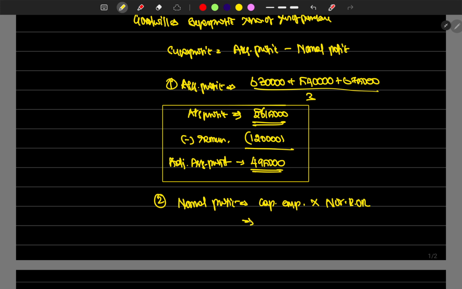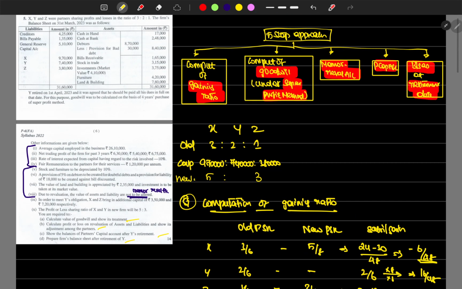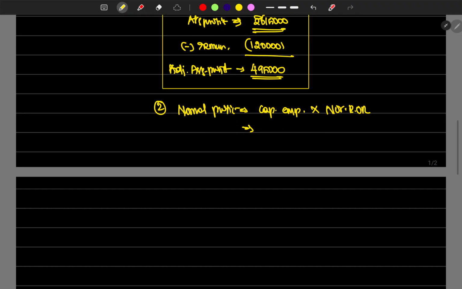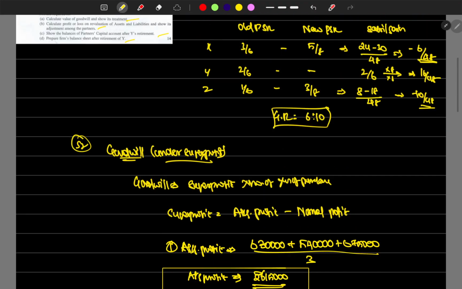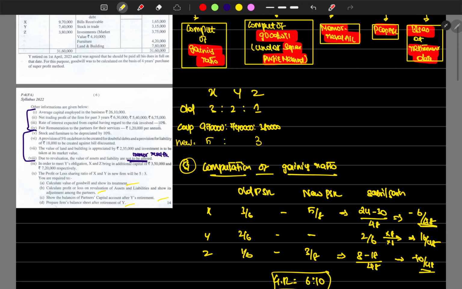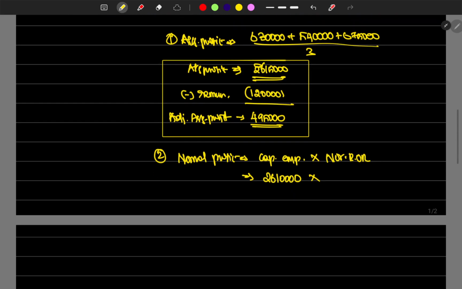Okay, so how much have we infused as capital? Average capital employed is 26,10,000, given in the question. So what's the normal market rate is 10%, risk involved, rate of interest expected from capital, which is 10%. So 10% of 26 lakh would obviously be 2,61,000.